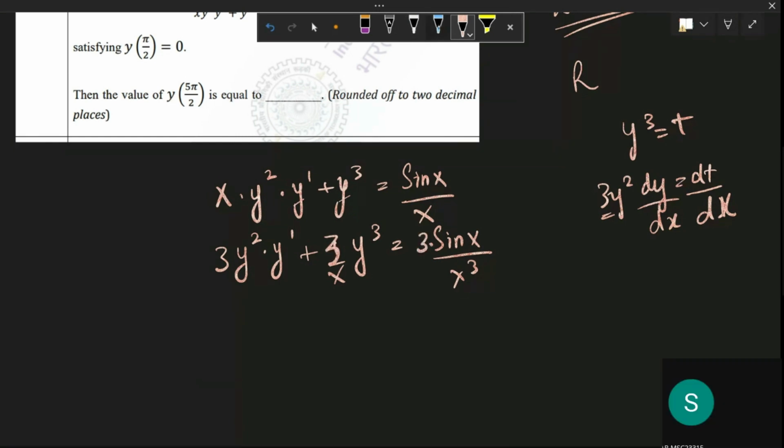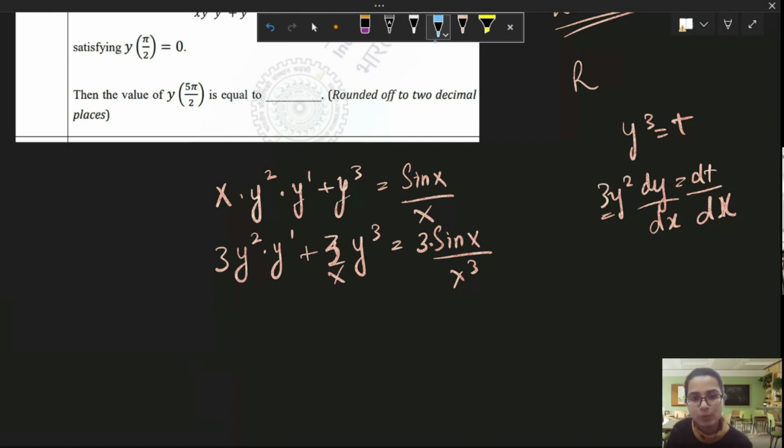Yeah, x square. Sin x by x square, right? So just do one thing, substitute it with z or t, whatever. Then we will get 3y square dy over dx is equal to dz over dx.